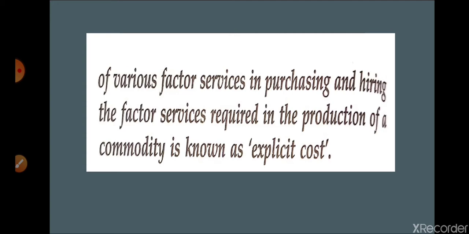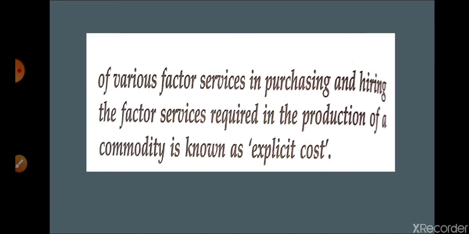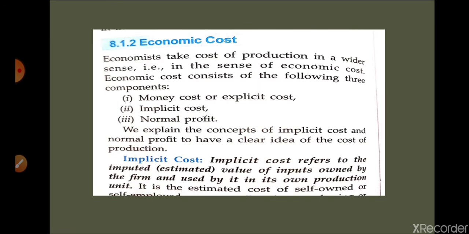So I hope it is clear. As a producer, whatever money you are spending in purchasing the factor services which are necessary for production, that is known as explicit cost or money cost or accounting cost. So now we are going to discuss the next one, that is, what is economic cost. If we are discussing economic cost, then it includes money cost as well as implicit cost and normal profit.